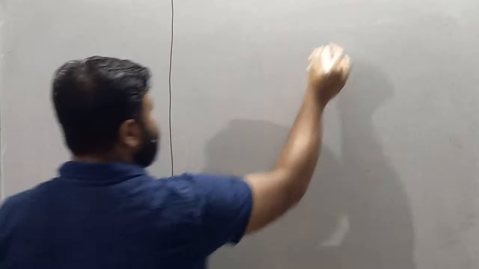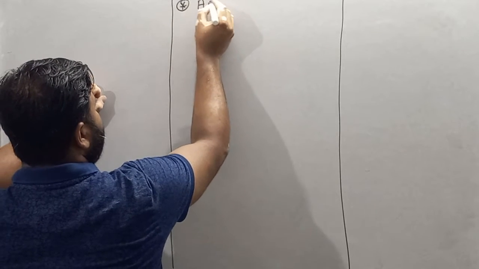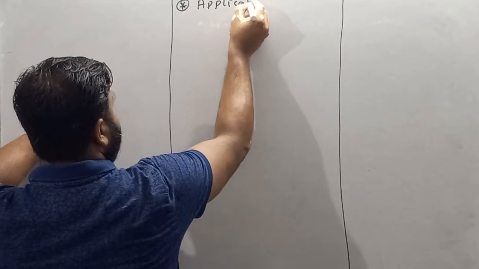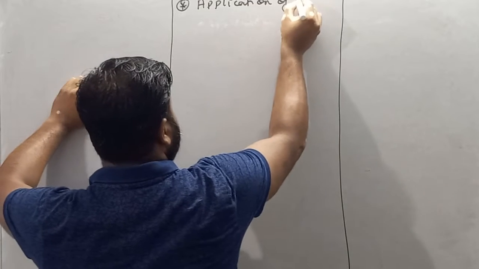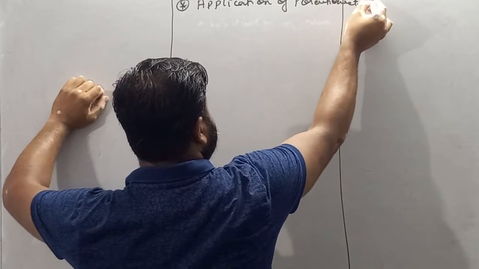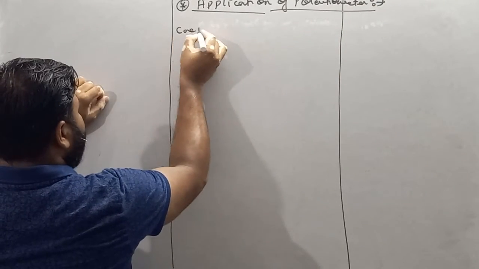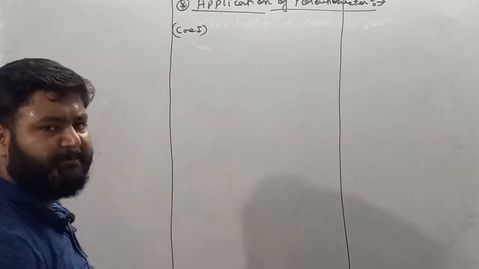Next topic is application of potentiometer. And very first application is case first, or we can say application number first.